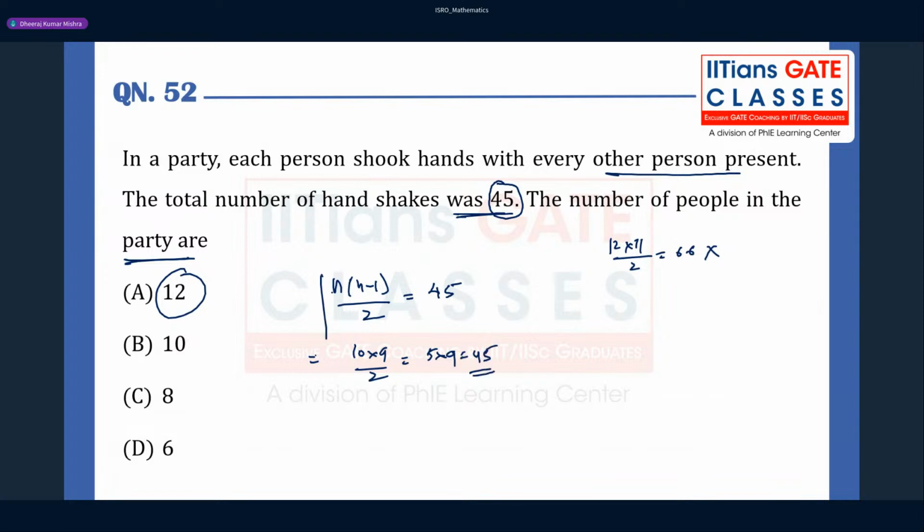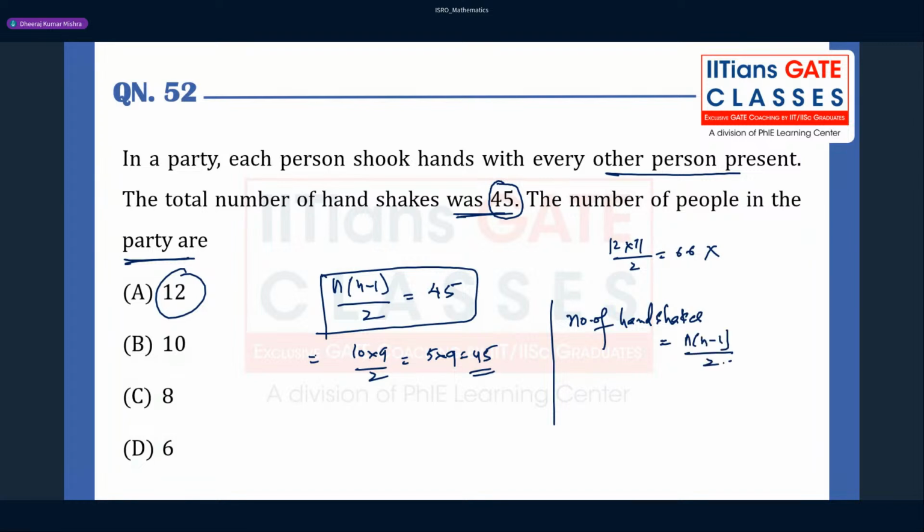So this is the formula that you have to remember: the number of handshakes is equal to n into n minus 1 by 2, if there are n persons in the party. So that you can solve this question in a few seconds. The answer for this question is 10.